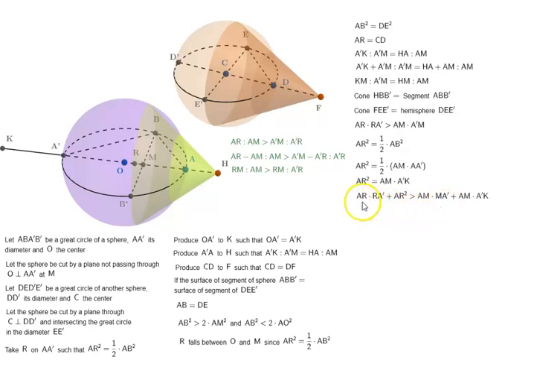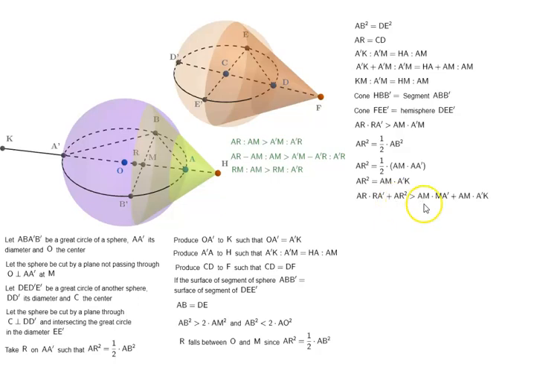On this side we are adding AR times RA prime. On this side we are adding AM times A prime M. Here you have an equality. But the moment we add AR times RA prime on this side and AM times A prime M on this side, it becomes an inequality.